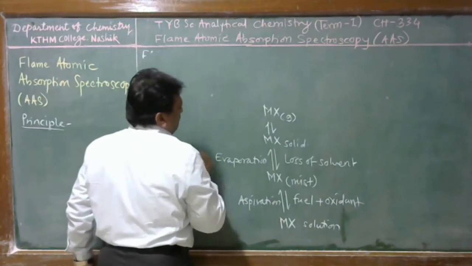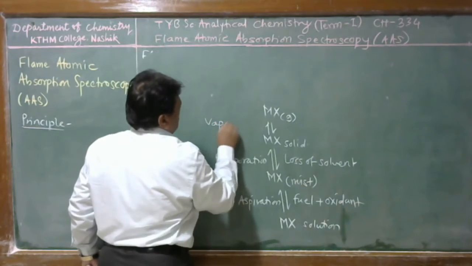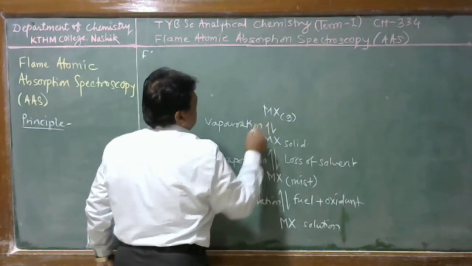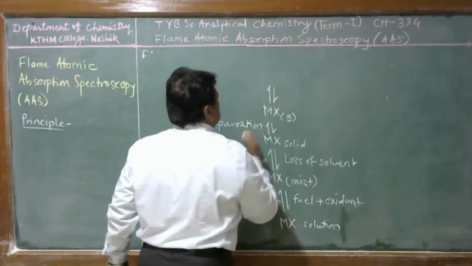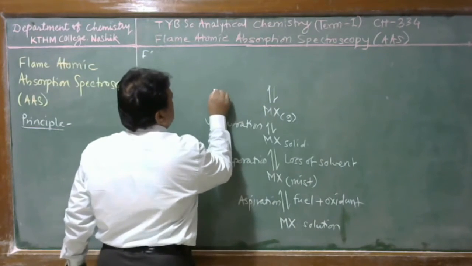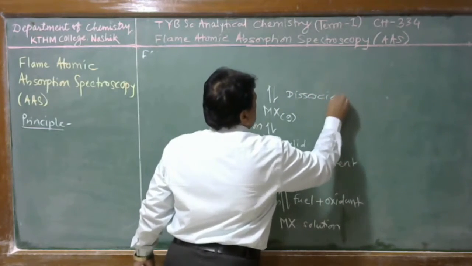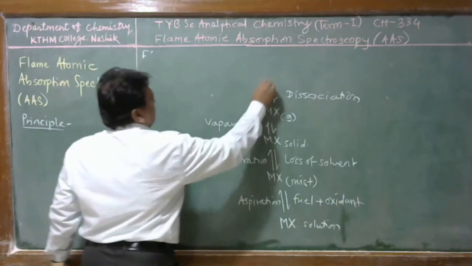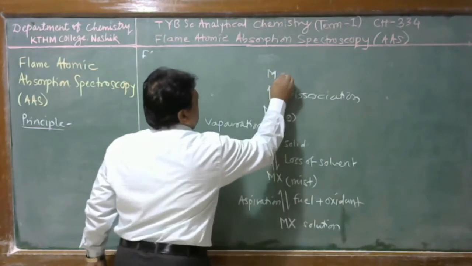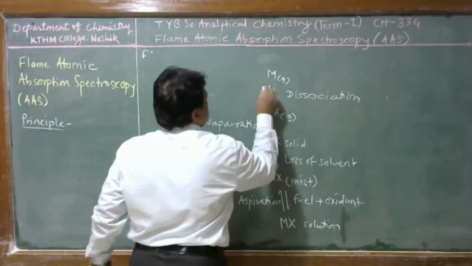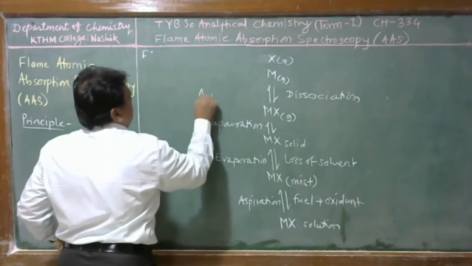The process is called vaporization, that is, conversion of solid into a gas. This gaseous compound is further dissociated, and it is converted to M gas plus X gas. The process is called atomization.